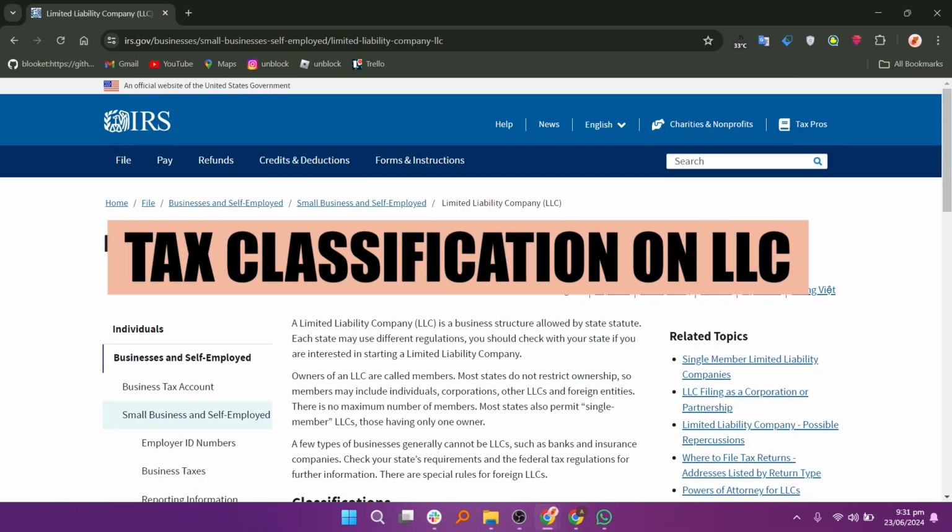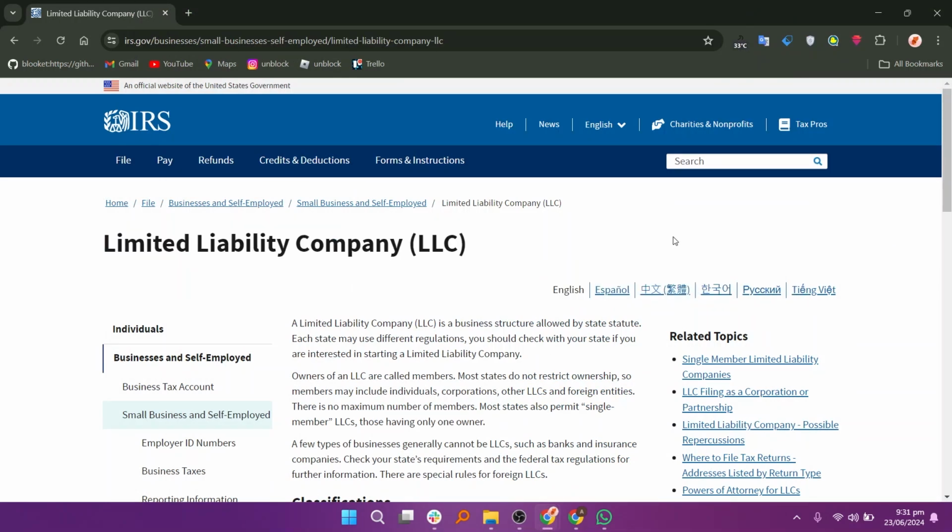What tax classification is my LLC? I am going to show you how you can easily determine the tax classification of your LLC. An LLC is a business structure allowed by state statute. Each state may use different regulations, so you should check with your state if you're interested in starting an LLC.